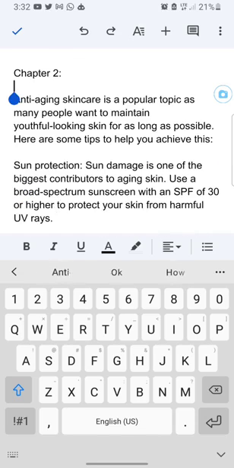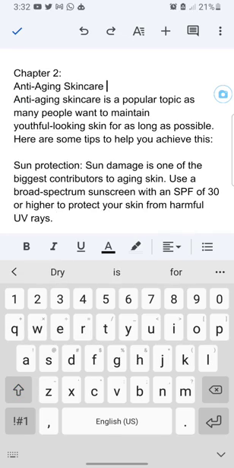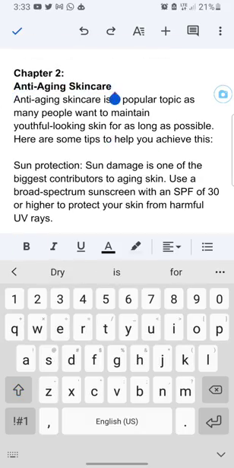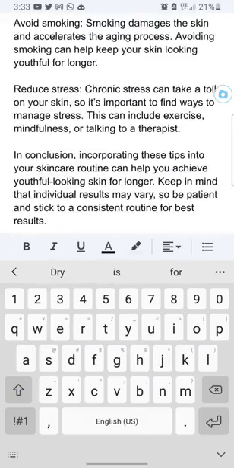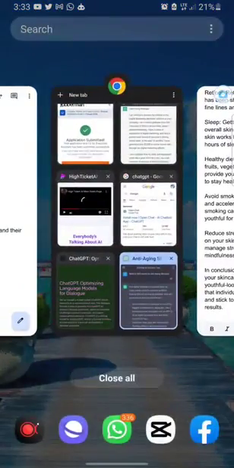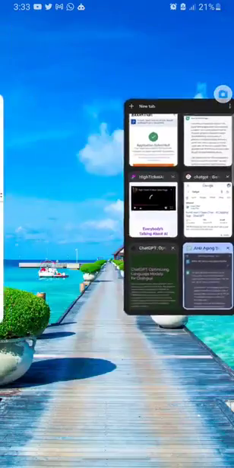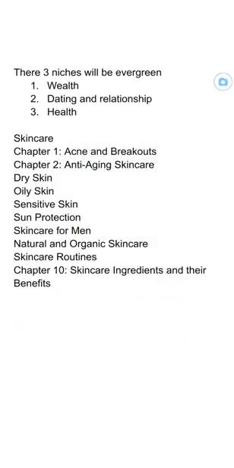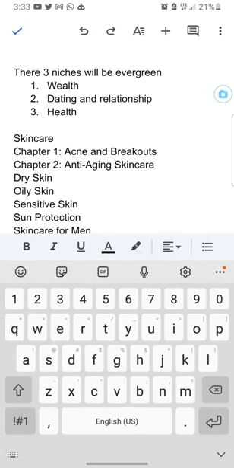Chapter 2, I'll write anti-skincare, right? Anti-skincare. So it's here already, and that is how you continue, right? So that's how we continue till we get to chapter 10. All right, so this one will be chapter 3, right? So this will be our chapter 3.